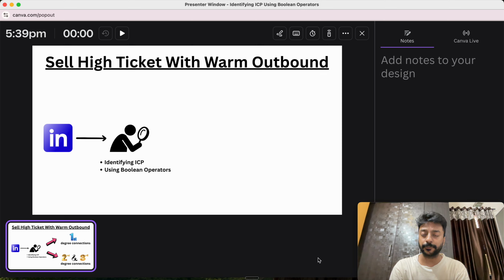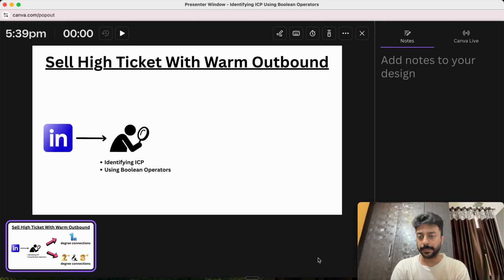That means if you give them a hint that the next message you are going to send is all about sales, that is when these people will ignore you. So what do we need to understand? After we have identified our ICP and know whom we need to target, the very next step is to track those things, because not every time will you be able to play out on the LinkedIn searches.